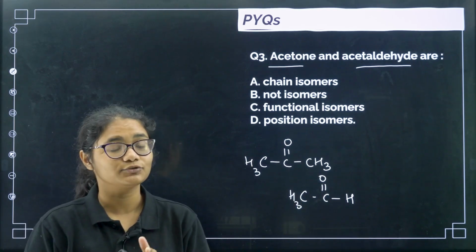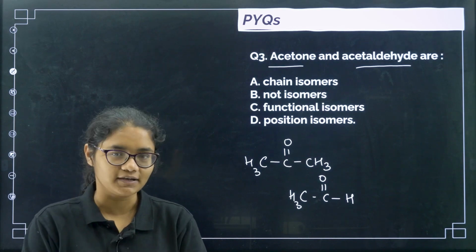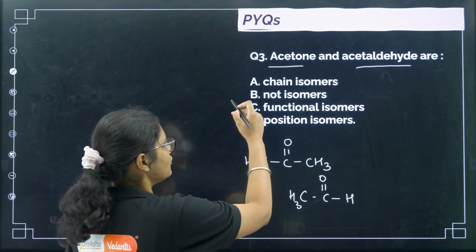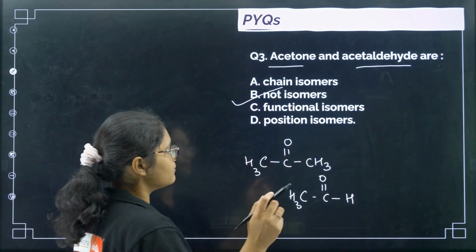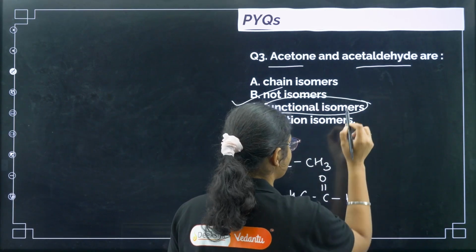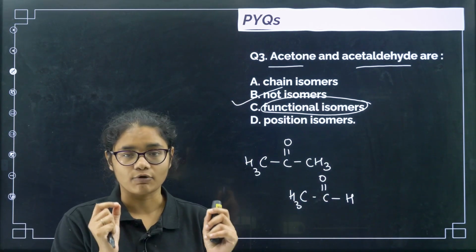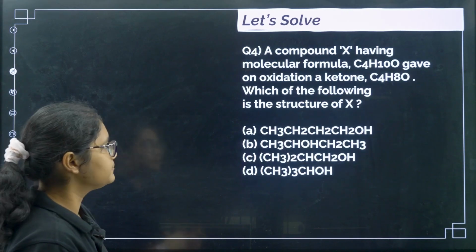So if you remember, isomers are those where the molecular formula is the same but structures are different. But here the molecular formulas are different, right? So these are not isomers. Okay, so the correct answer is option number B. Many of you might write this as functional isomers. Okay, but be very clear that for isomers the molecular formula must be the same. Okay, fine. Coming to the next one.